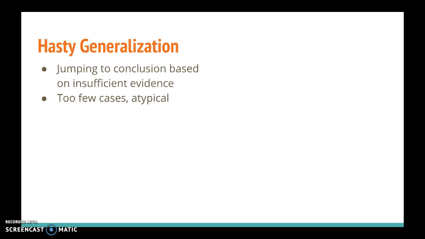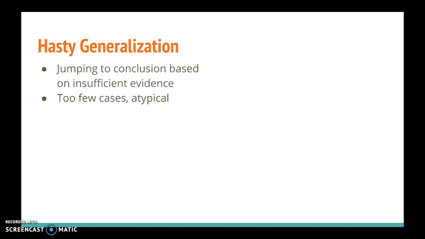You are making a claim based on this insufficient evidence, because the opinion of that white male student between the ages of 18 and 24 cannot be said to represent the opinion of any female students, any students of color, or any students outside of that age range. So we have too few cases, and they're atypical, right? In this particular instance, it's an atypical piece of evidence, right?